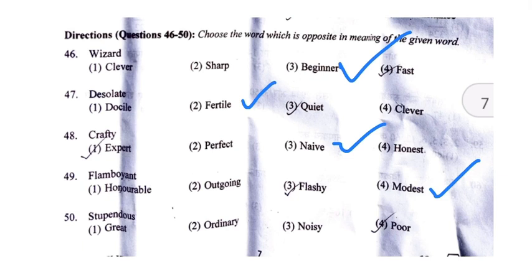50th is stupendous. Stupendous means very large or impressive, anything which is very large or impressive. Therefore, our answer here will be second option, which is ordinary. So, opposite of something which is very large or very impressive is ordinary. Therefore, our answer will be ordinary.